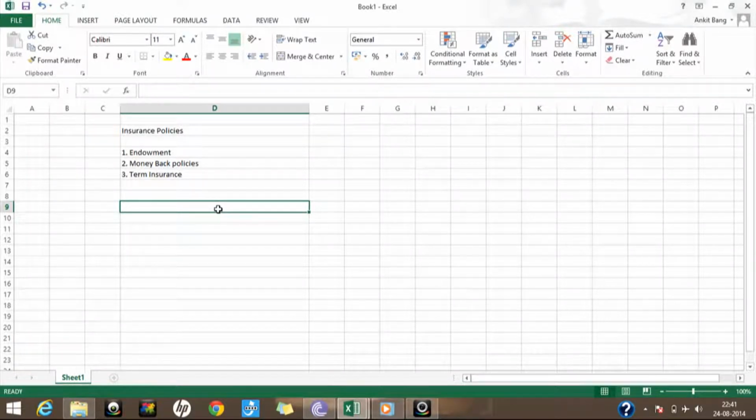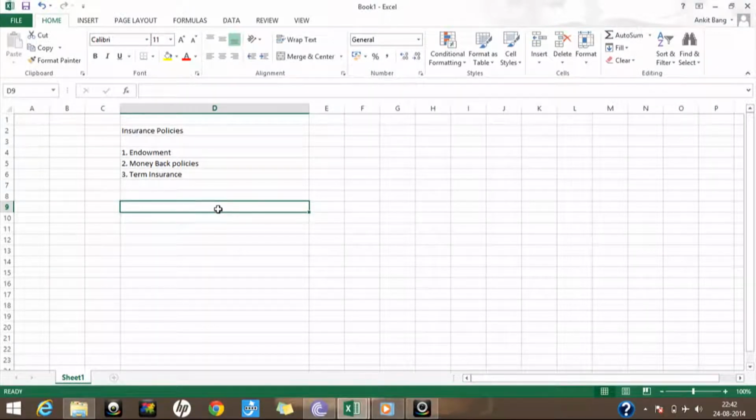But the difference between a money back policy and an endowment is that you will not get any bonuses along with your sum insured. So this is a major difference between a money back policy and an endowment policy, and because you will not get any bonuses at the end of the policy, the premium amount of money back policies is much lower as compared to endowment policies. Okay, so I hope the basics over the types of policies are quite clear: what is an endowment policy, what is a money back policy, and what is a term insurance policy.